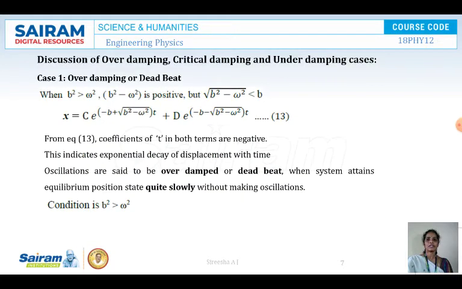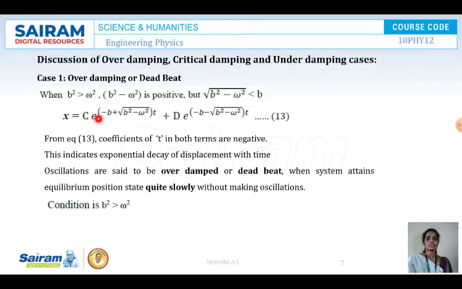Now we will see the cases of overdamping, critical damping and underdamping. What is overdamping? Overdamping is nothing but a deadbeat. The case of overdamping is when b square is greater than omega square. Then what will happen? b square minus omega square is positive, but root of b square minus omega square is less than b.